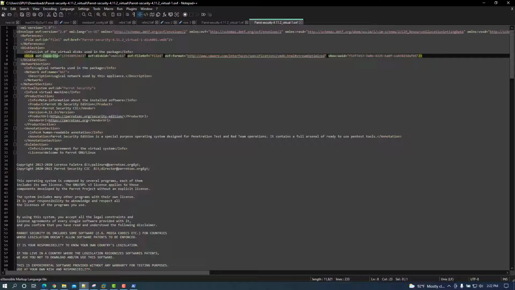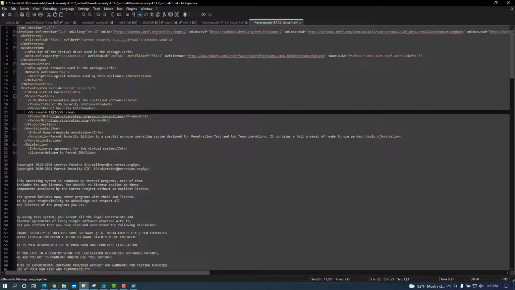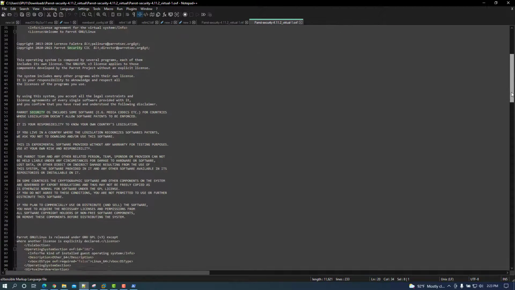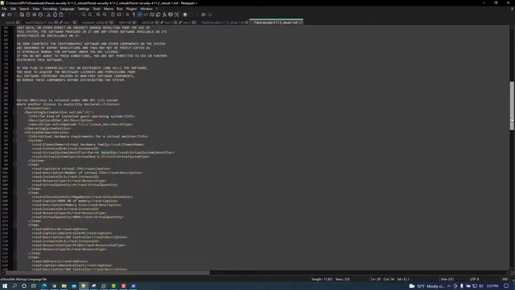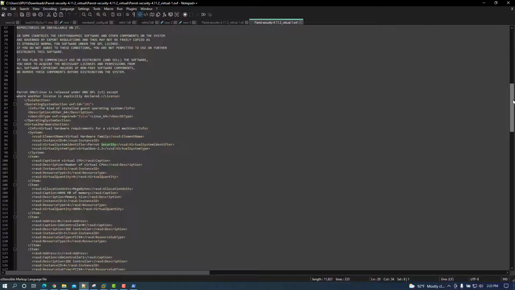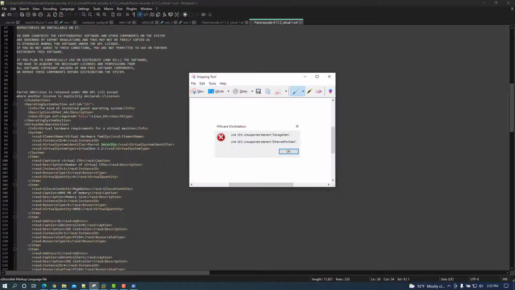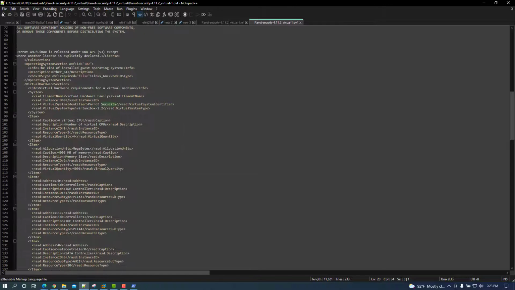We have an OVF disk capacity. That's actually going to expand when we do import it. We have the OVF format in the VMware Faces specification, VirtualBox UUID, version here 4.11.2, security edition. Got our EULA agreement that we'll see later on. And if you notice on the left-hand side, I have Notepad++ enabled so that it shows us line numbers. Specifically in our error message, we're looking at line 154 and line 163. Hardware VSSD, VirtualBox 2.2. Again, these are just reviewing some of the issues of why we're having this problem with the import of the file.